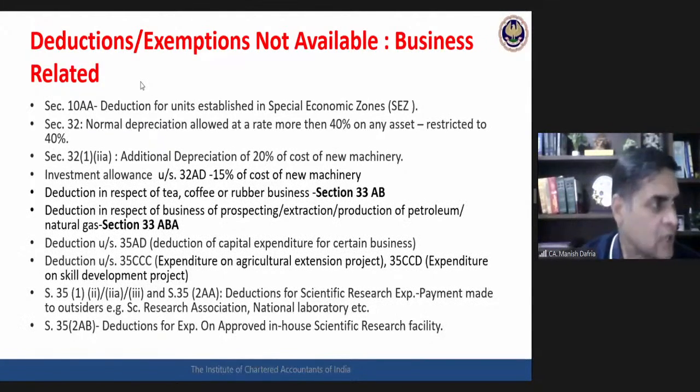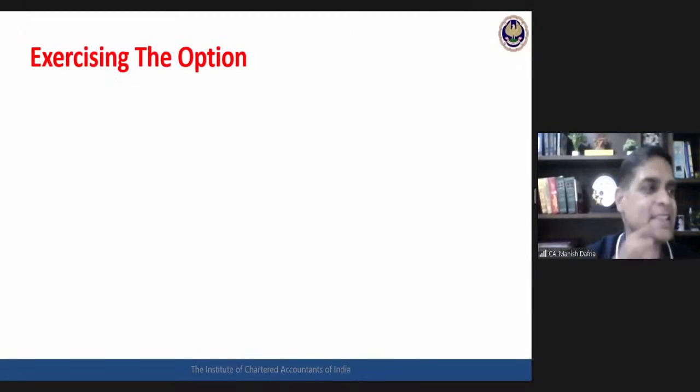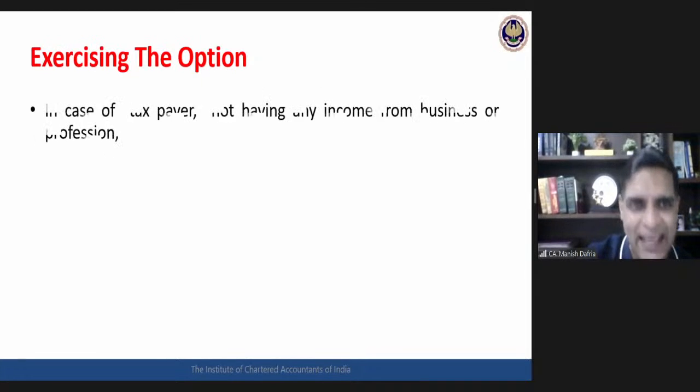Okay. So the first part is this lower rate. The second part is that deductions, exemptions are not available. Now for our purposes, there is a third part of this topic also, that is how to exercise this option. The procedural part. How this option is to be exercised. Some rules, some provisions related to this exercising.